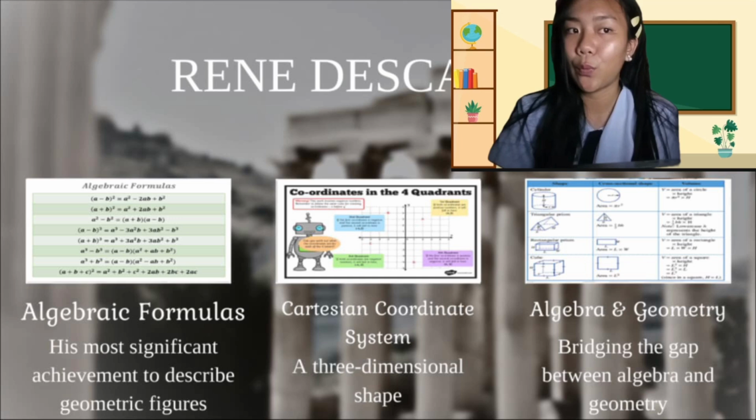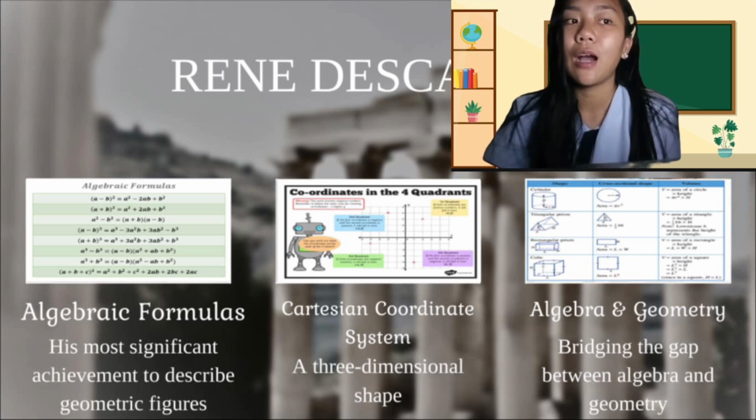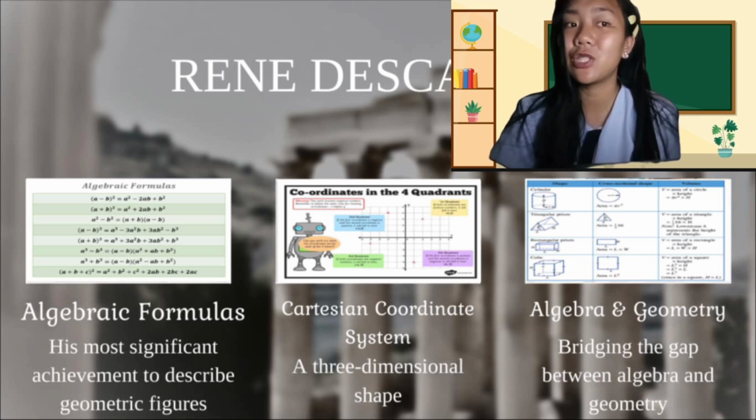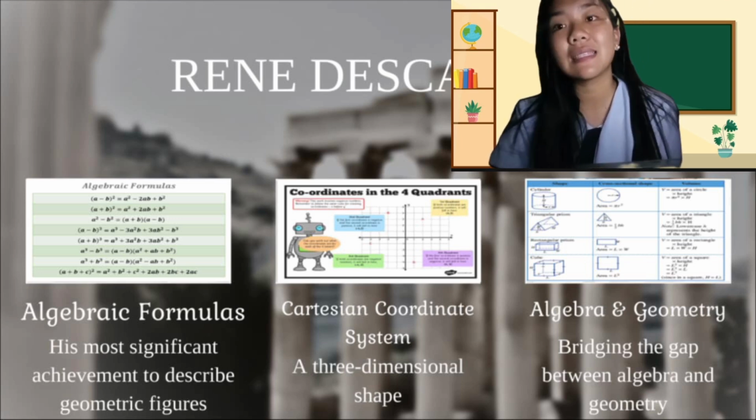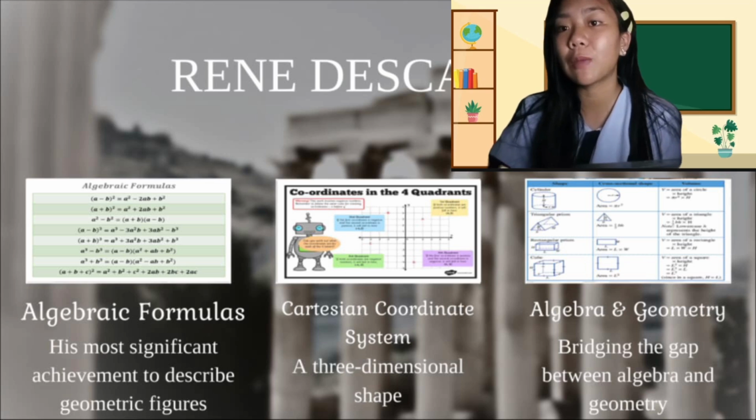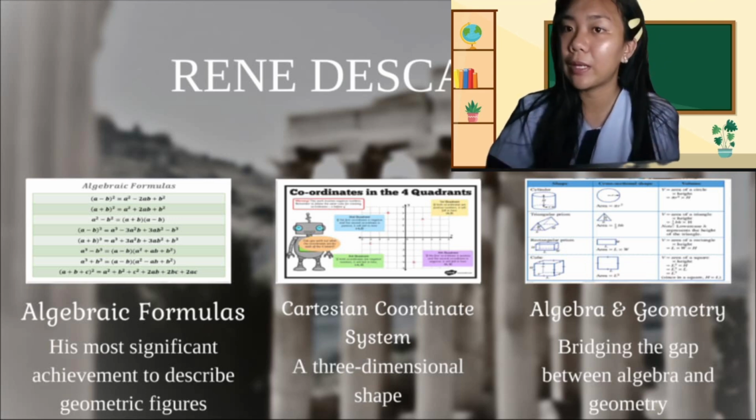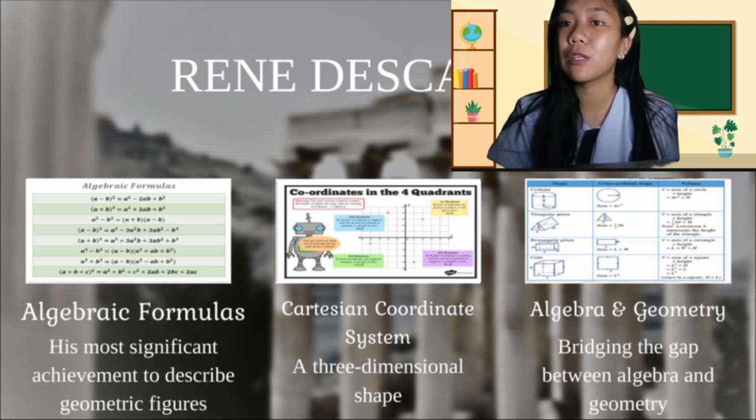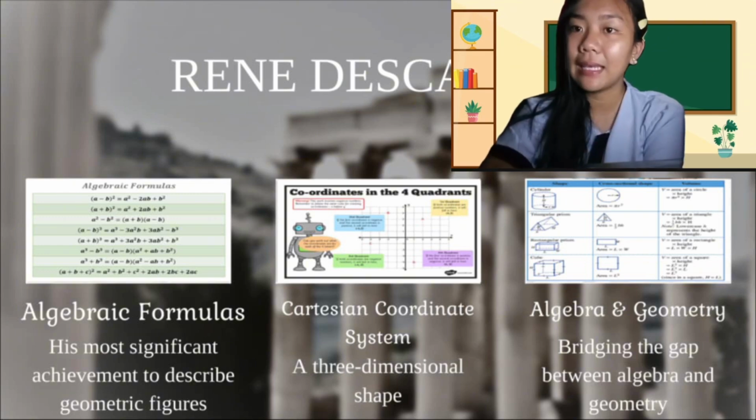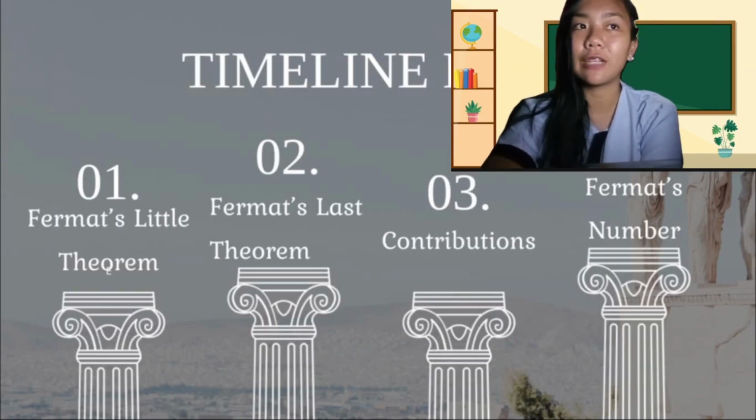And the last one is that his most significant contribution was bridging the gap between algebra and geometry. As I stated from my first phrases, the major contribution of René Descartes was bridging the gap between algebra and geometry. So the mathematics that we enjoy between algebra and geometry has been created and researched by René Descartes. Secondly, we have Pierre de Fermat.